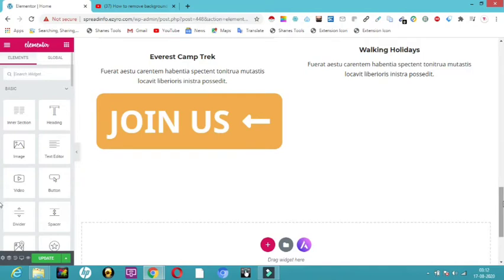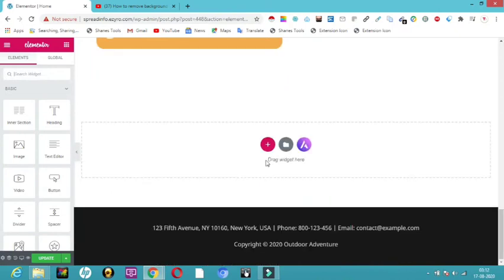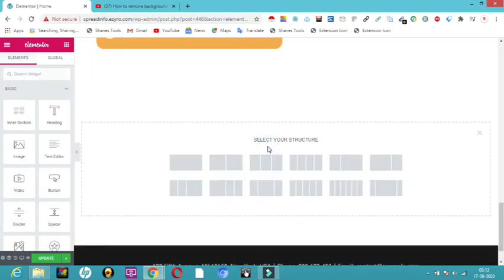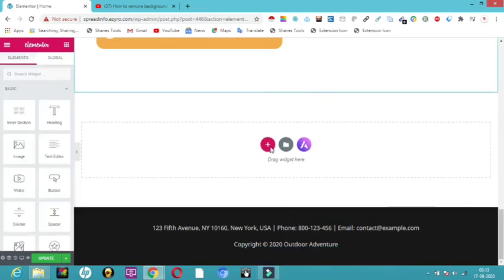Now in the lower section we have something called a plus button over here. If you want one more section in this page, just by clicking the plus button you can add a few more. It is asking how many columns you want. So let me press 3 columns. Let me have one more section over here. Now I have created it. If I don't want this section, I can close it by clicking this arrow mark. Okay, now I have deleted that section.